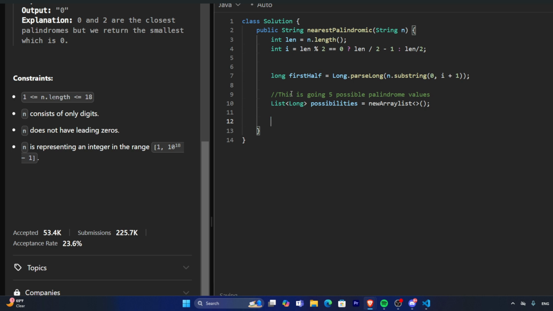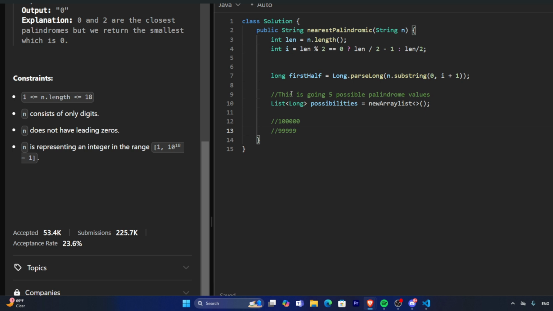Okay, so one of the first possible values. So imagine that the given number was like 8,000 or something like that. Well, we know that the number 99999 is still a valid palindrome, and this can be used to actually solve a possible edge case.